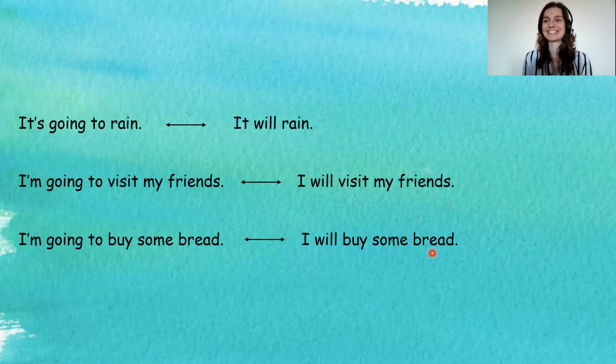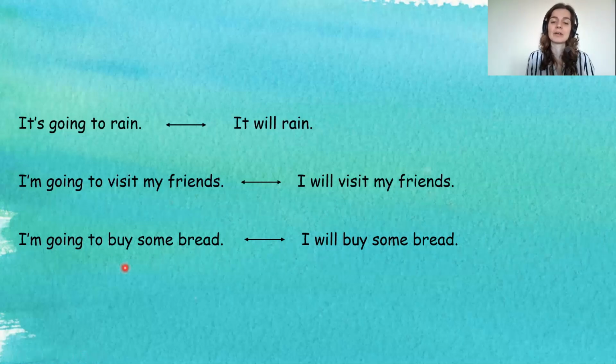Alrighty, I think that's enough time for you. So if you say again, it's kind of similar to the sentence with visiting my friends. If you say I'm going to buy some bread, again, it's your plan. So maybe you are at home and you see that there is no bread left, and you know you will go, or you know it's your plan that you are going to go to the supermarket, I don't know, in 2 days, right? So you can make a plan and you can be like, all right, so I'm going to buy some bread. It's my plan. I'm going to do it.